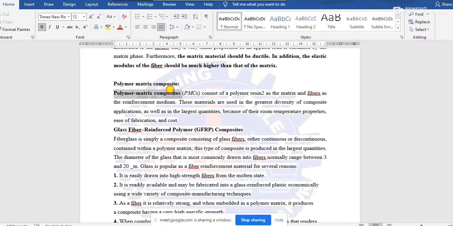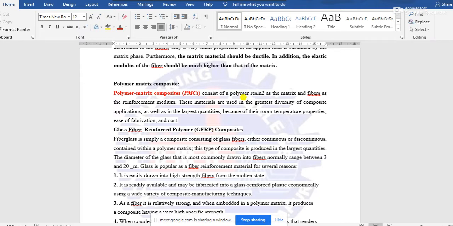these polymer matrix composites are termed as PMCs. This is the short form of polymer matrix composites.